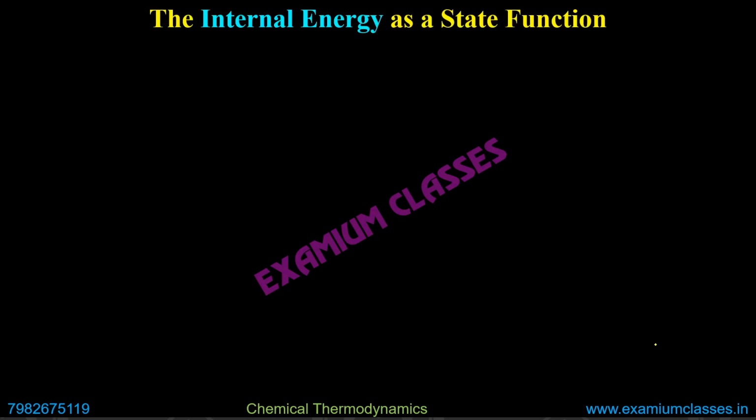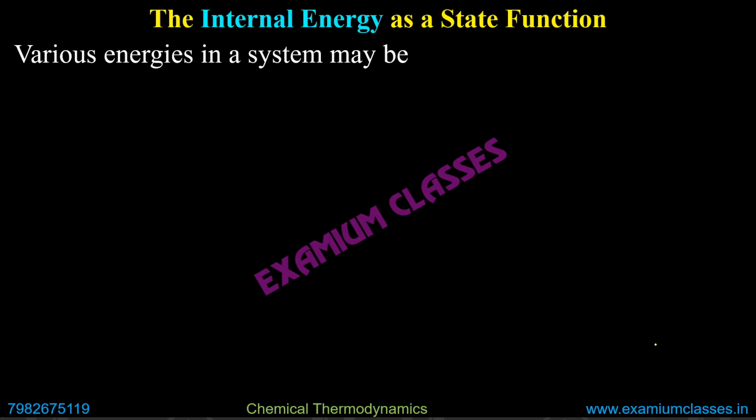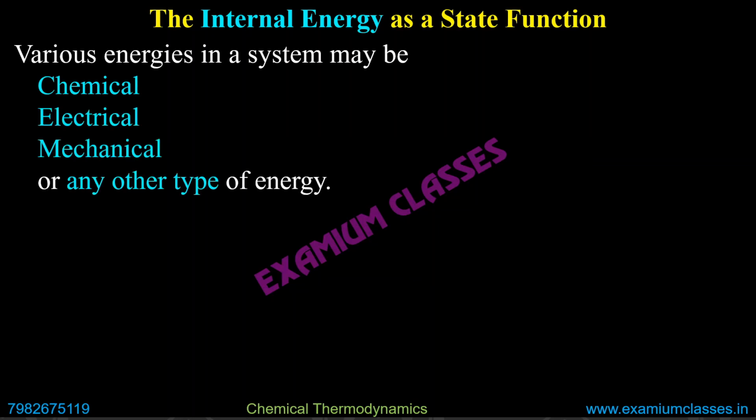Now the concept of internal energy as a state function. First, we need to understand what is internal energy. There are various energies in a system and there are a few energies even we are not aware of. So that's why we say that internal energy is a combination of chemical energy, electrical energy, mechanical energy, and any other type of energy which we are not aware of. The sum will be internal energy.